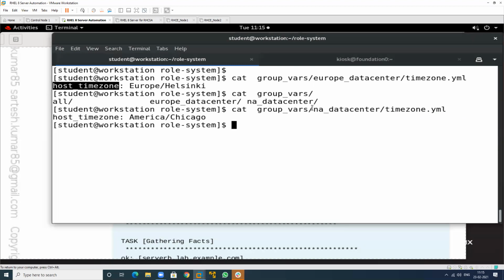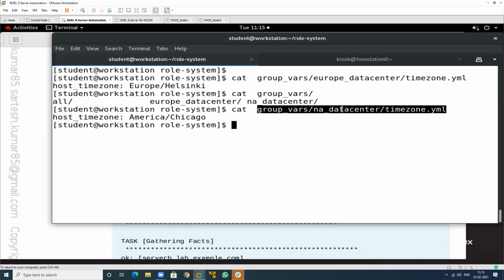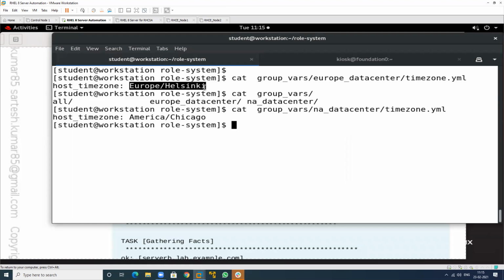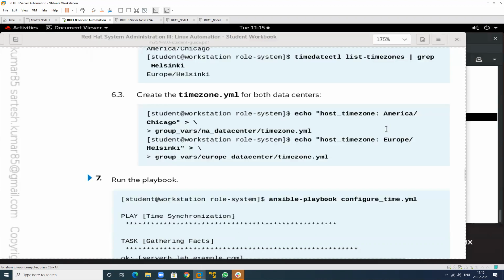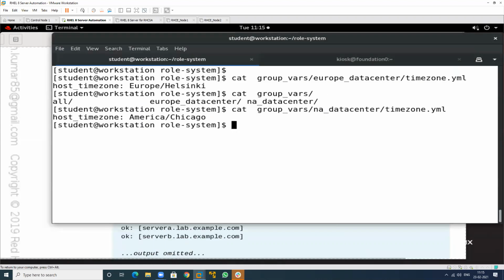We have two group names. The first group name is NA data center, and the other one is Europe data center. So the PC that is contained in this particular group will automatically take it. According to the group, the machine, the task will perform. In this, the value is this. It means on which particular machine? The Europe machine, it will take this one. And which machine? The NA data center, it means the server A machine. The time zone is this one. So it will automatically capture the value according to the machine. Then perform this particular playbook. First, I will check the syntax check.